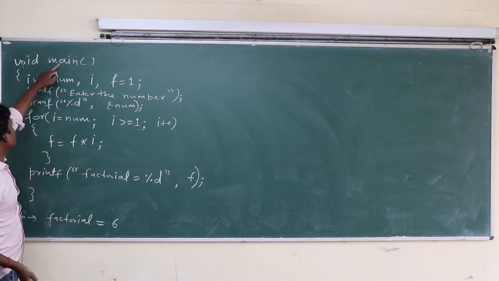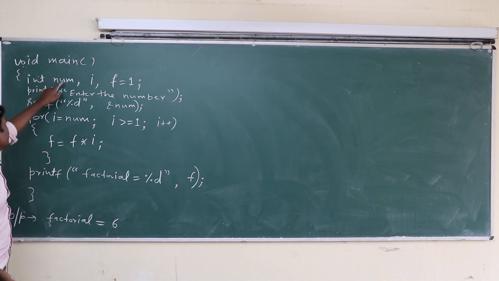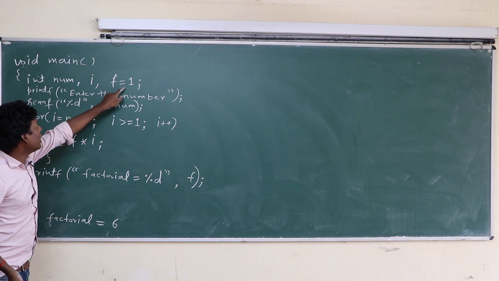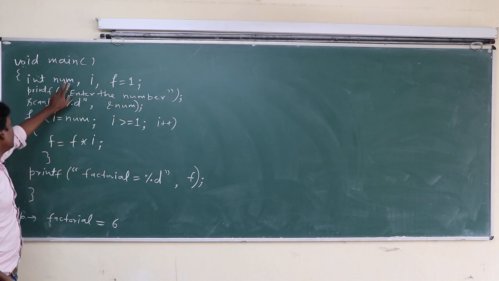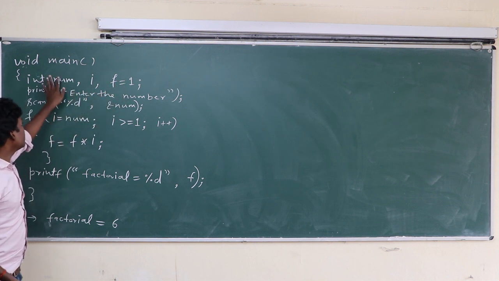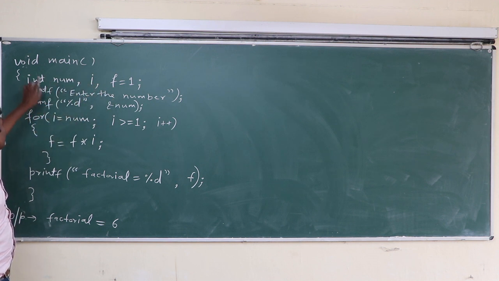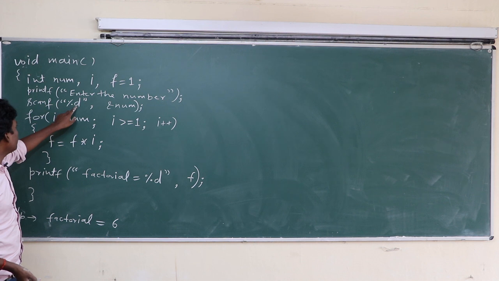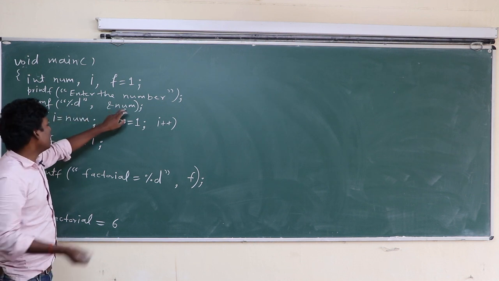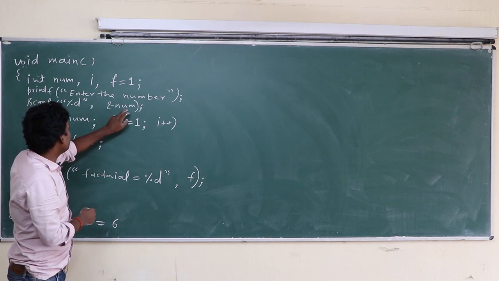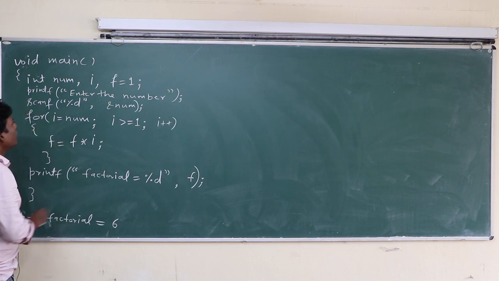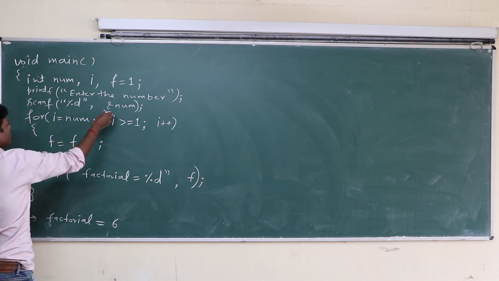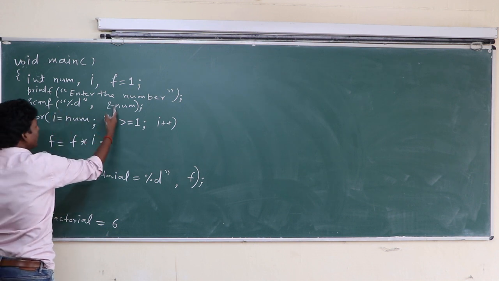Class, program execution starts from here. Int num, int i, int f equal to 1. There are 3 integer variables: num, i and f. printf enter the number for factorial. The user inputs %d and &num. Num has the integer value for which we are going to calculate the factorial, which the user input through the keyboard.